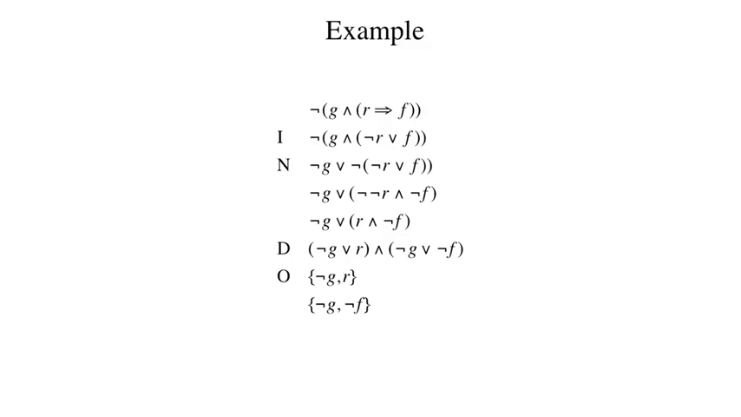In the D step, we distribute the OR operator over the AND. And finally, in the O step, we convert the two conjuncts to clauses. In this case, we end up with two clauses, each with two literals. Note that even though the sentences in these two examples are similar to start with, disagreeing on just that one negation operator, results are quite different.